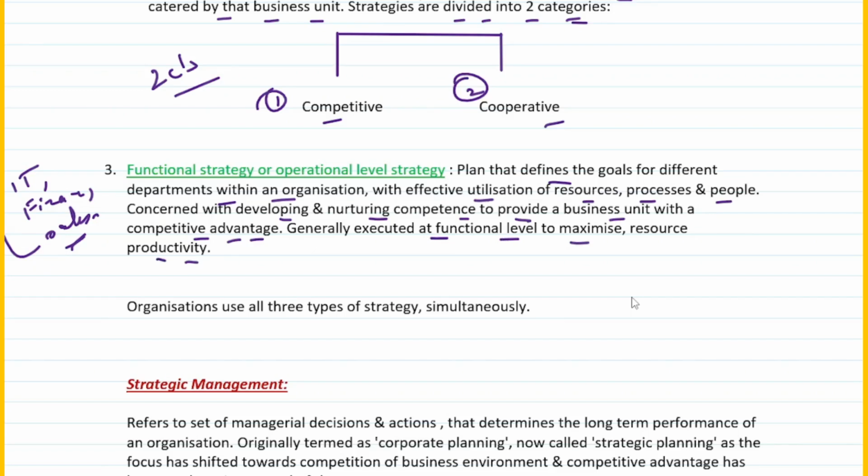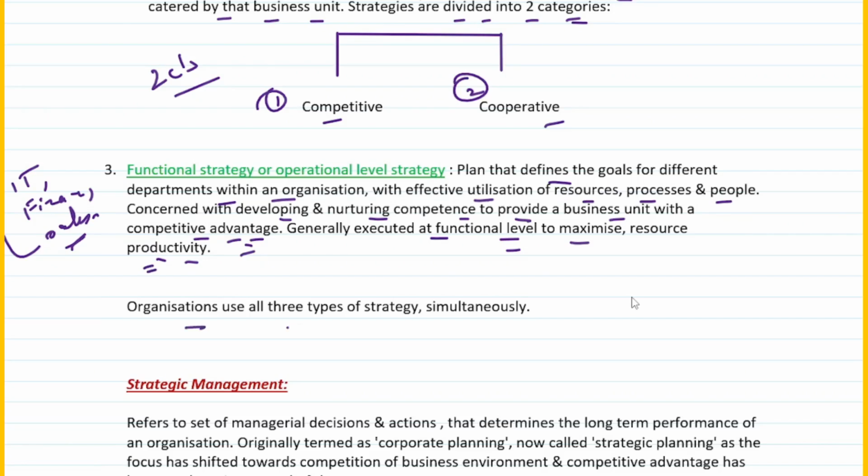We'll revise that once again. It's basically a plan that defines the goal for different departments within an organization. So the plan which defines the goals within different departments of an organization is called as functional strategy. How do you do that? You do it with effective utilization of resources, processes and people. What it is concerned with? It is concerned with developing and nurturing competence to provide a business unit with a competitive advantage, generally executed at a functional level to maximize resource productivity, right?